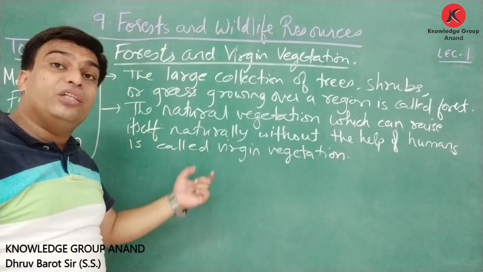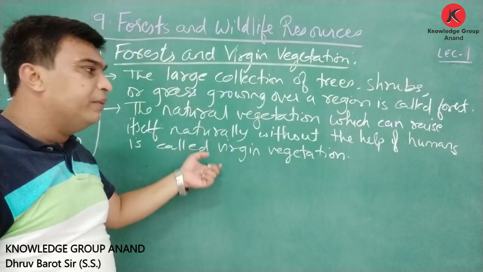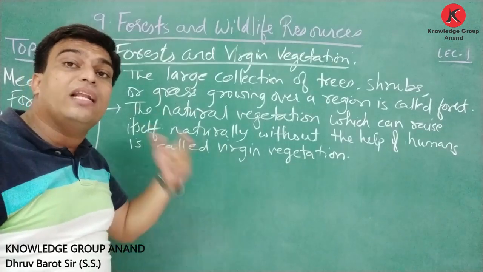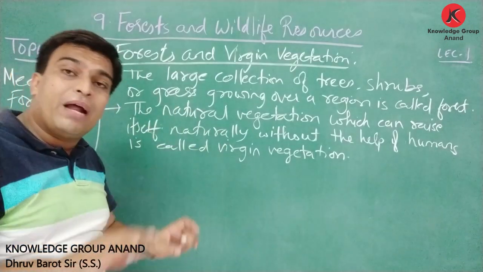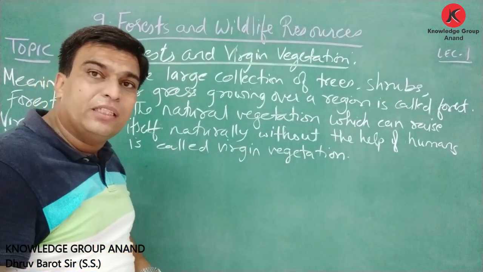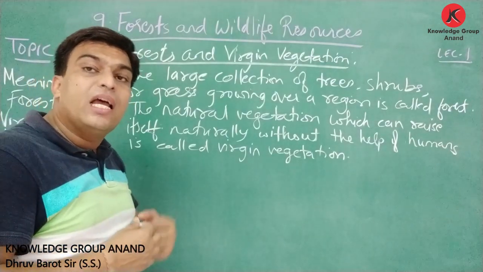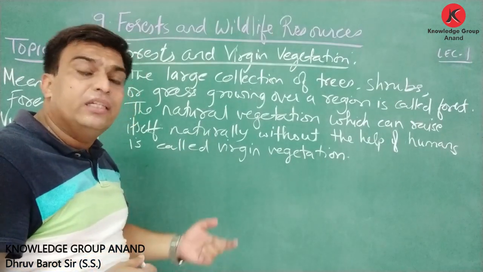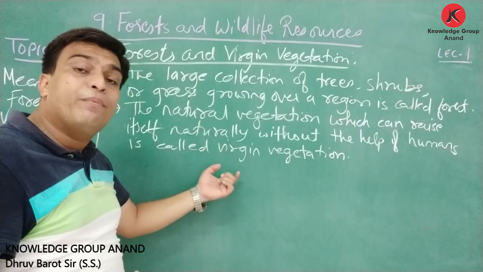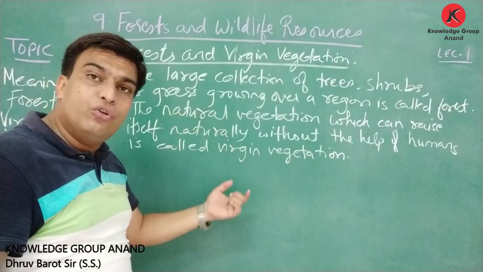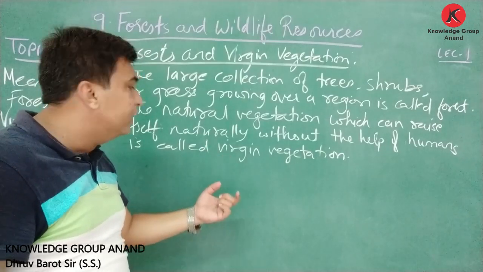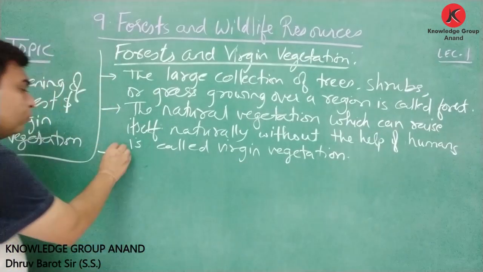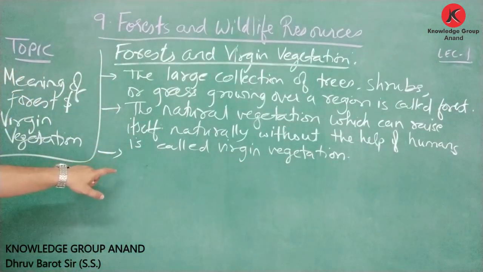Friends, what is called virgin vegetation? That means whatever natural vegetation that can grow itself naturally without human participation. Here the humans are not going to do any kind of efforts to grow this forest, to grow this vegetation. Such type of vegetation that is grown without the effort of humans, that kind of vegetation grown naturally, is known as virgin vegetation.